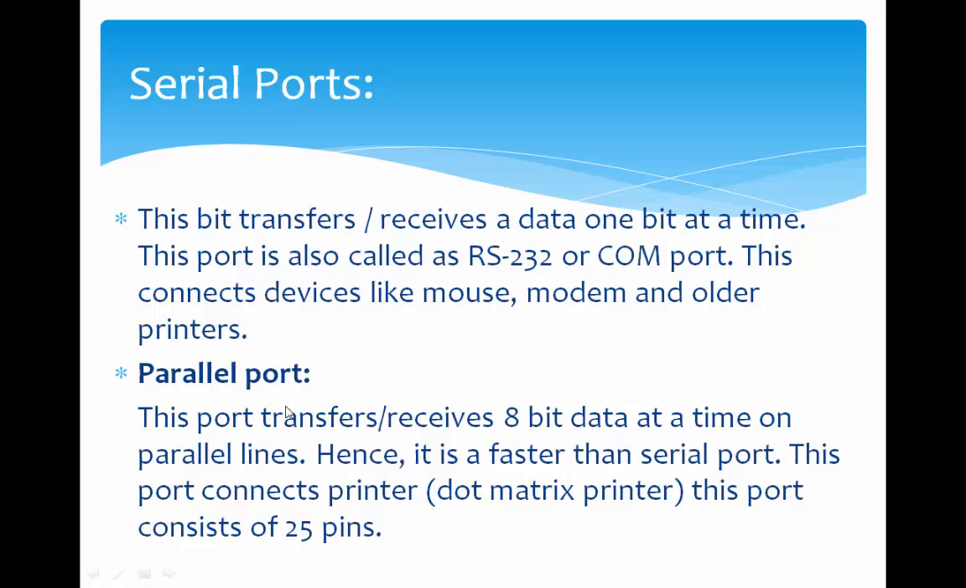Next one is the parallel port. Parallel ports are able to transfer as well as receive 8-bit data at a time in a parallel line. That's why these are called parallel ports. Hence, it is faster than the serial port. In a serial port, we are able to transfer only a single bit at a time, but by using a parallel port, we are allowed to transfer 8 bits simultaneously, as well as transfer and receive. To this parallel port, we are able to connect a printer and certain other devices. This parallel port consists of 25 pins.